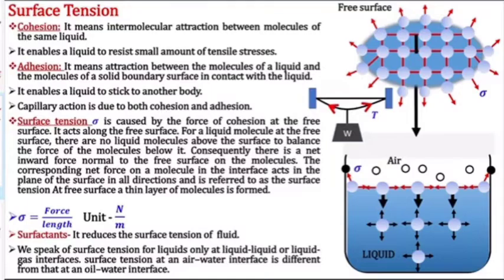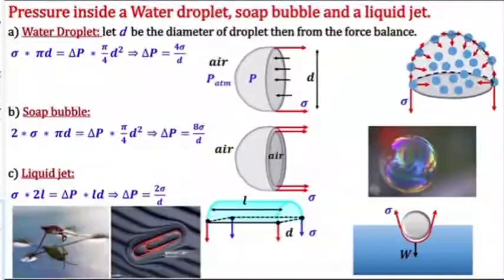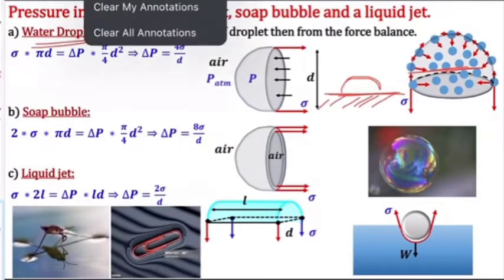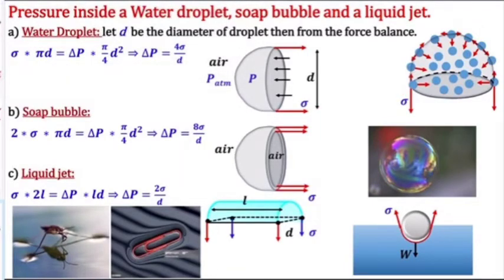Next we'll see pressure inside a water droplet, soap bubble and a liquid jet. First we'll see the water droplet. If I put a few drops of water on a table, it will take a spherical shape, like this. Why so? Because of surface tension only.